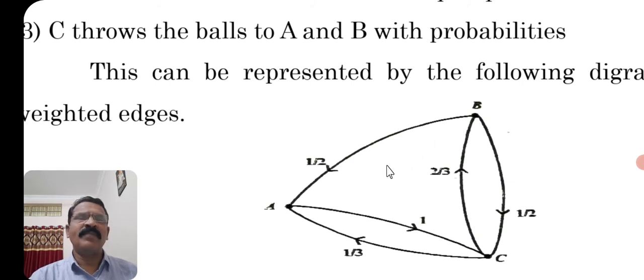So the vertices are the names of the persons and the edges have some direction with the probabilities also. It implies the labeled graph gives some meaning. This can be represented by the following graph with weighted edges.